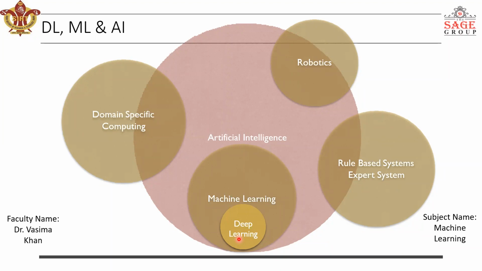Okay, but ऐसा नहीं है कि अगर हम लोग machine learning यूज करें तो हम ये नहीं कह सकते कि हम सारी चीजें artificial intelligence की सिर्फ machine learning यूज करके कर सकते हैं. No, there are certain other fields as well which are used for artificial intelligence, such as robotics, such as expert systems and all, etc. Okay, so are you able to understand this diagram for now? Yes, ma'am.